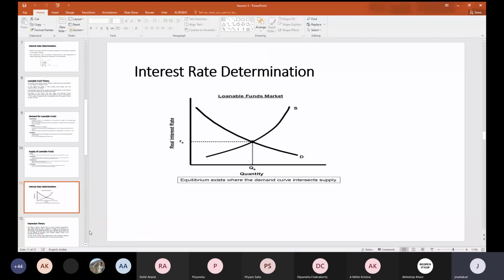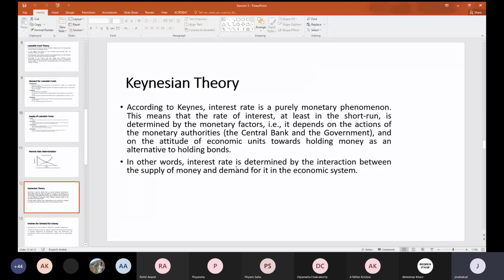Then the other theory is the Keynesian theory. You have already read this. I will just brush up these things for you again. According to Keynes, interest rate is a purely monetary concept. It is a monetary phenomenon. That means because Keynesian theory is mostly based upon, or always tries to explain, the equilibrium in the short run.